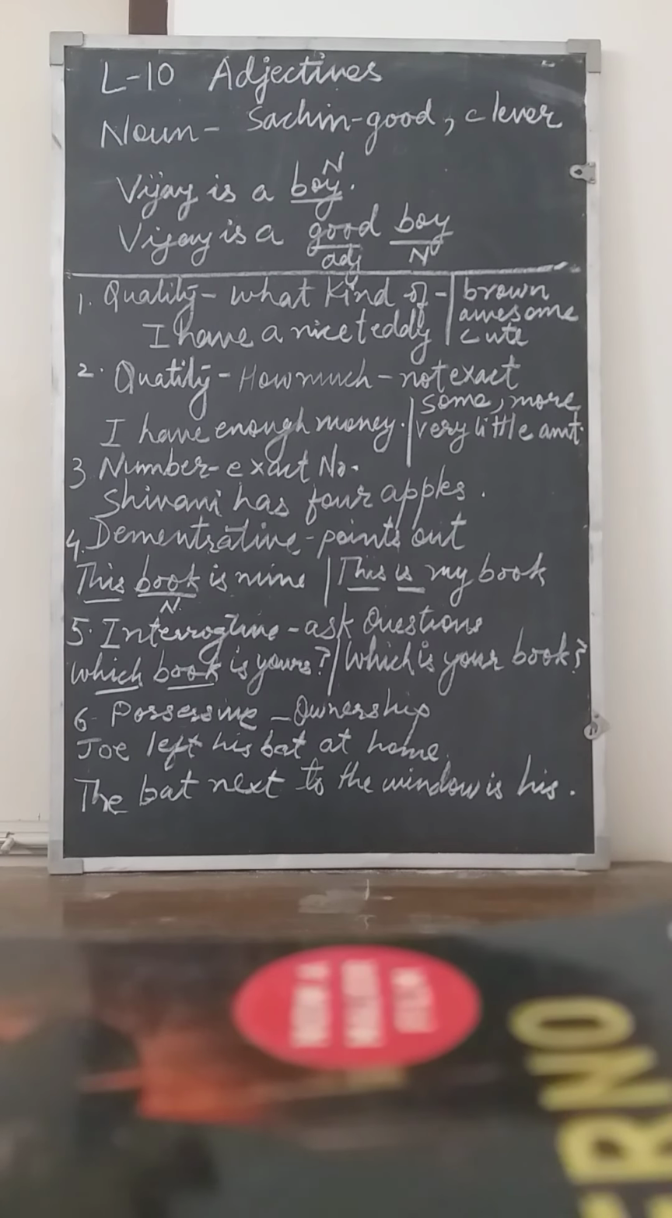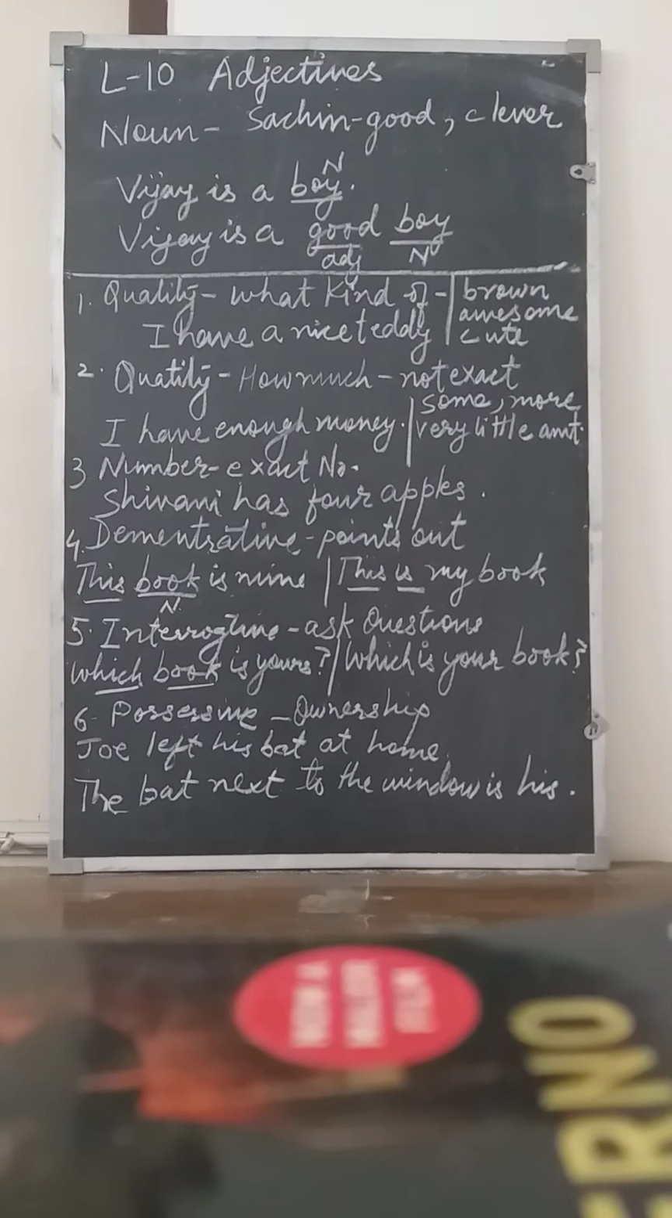When we say adjectives of quality, they are the words that describe the quality of a noun or pronoun. Suppose, let's take an example. I have a nice teddy. Now when I say I have a nice teddy, I ask what kind of teddy I have, which answers nice teddy. So can we have a few more describing words? I have a brown teddy. I have an awesome teddy. I have a cute teddy. So the words that describe what kind of teddy I have are your quality.